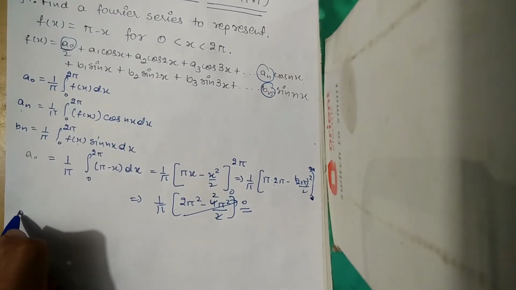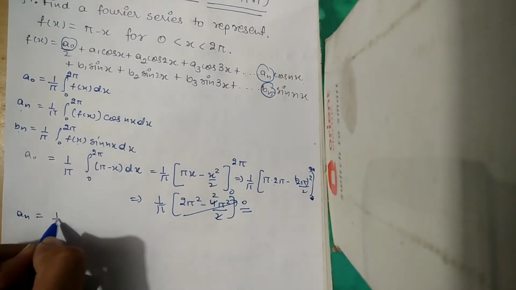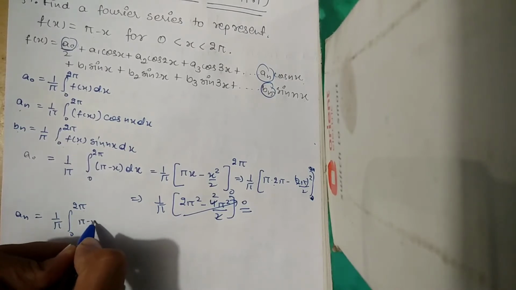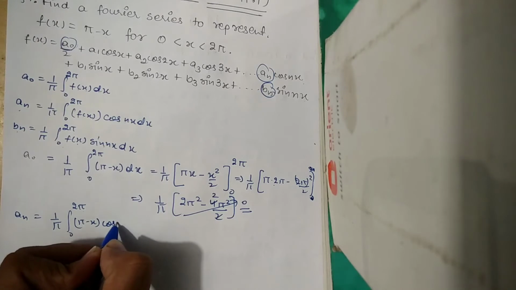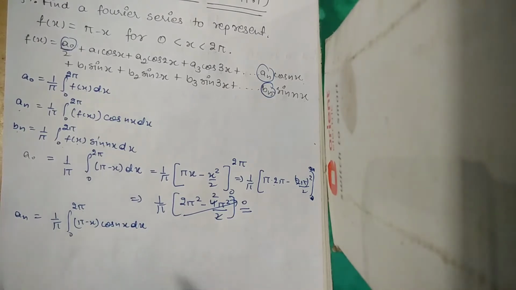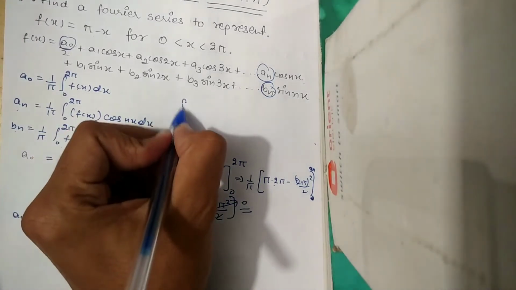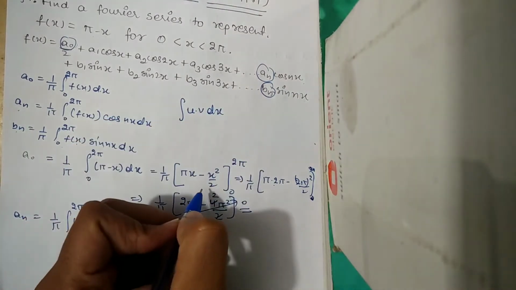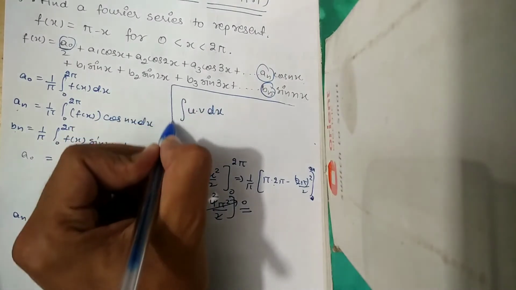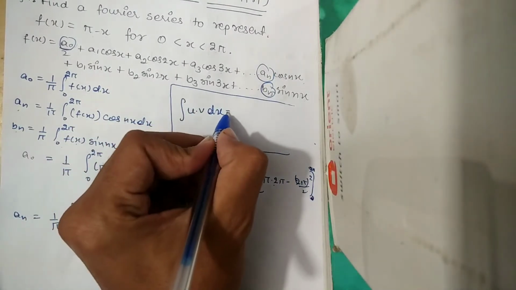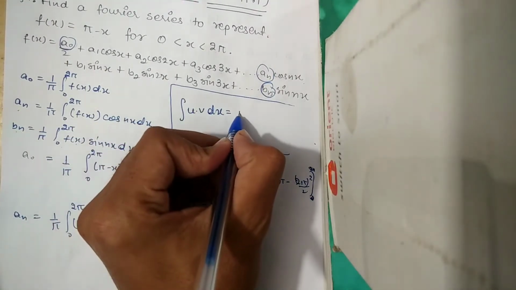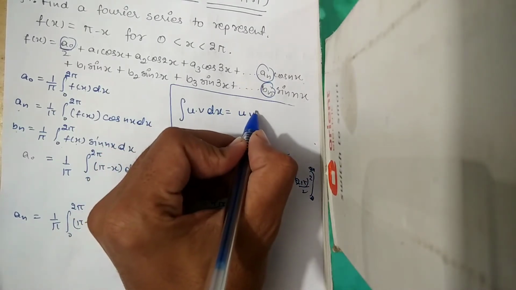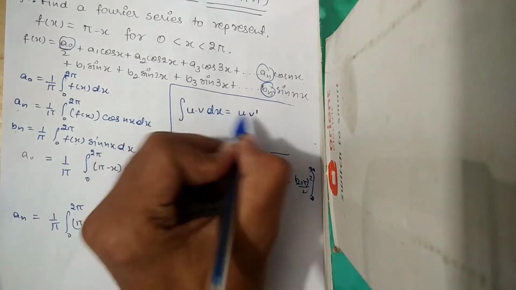Similarly, we will calculate the value of an, and an is 1 by pi integrating from 0 to 2 pi the function pi minus x times cos nx dx. So students, here what will we do? If we get a function like u times v dx, where u and v are different functions, then we can calculate this integration by the general formula: put u as it is, then integrate v. The integration of v I write as v dash, that is the first integration.